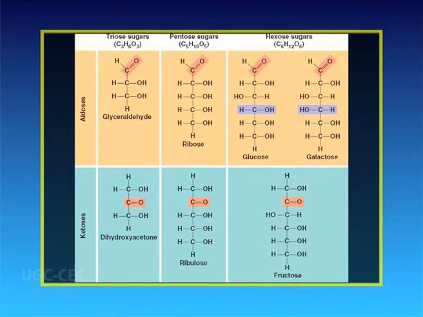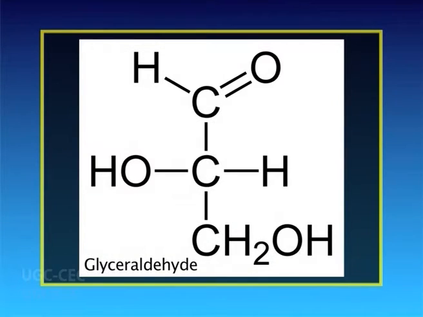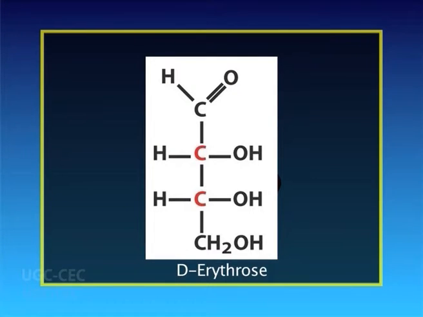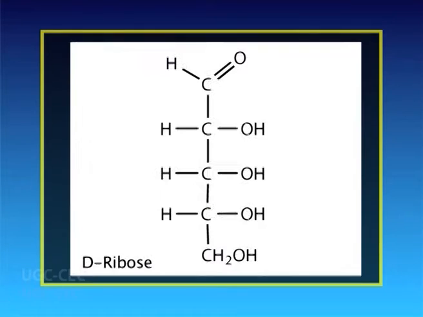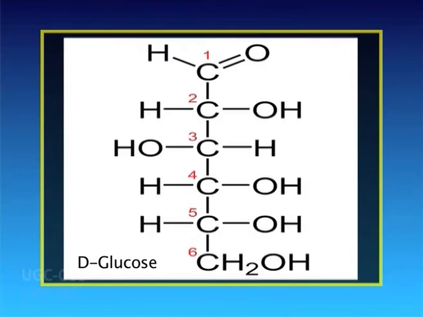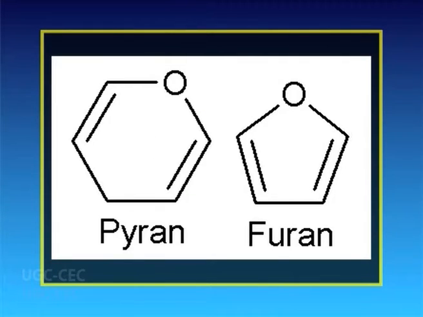Based on the number of carbon atoms, the monosaccharides are regarded as trioses, containing 3 carbon, for example, glyceraldehyde; tetroses containing 4 carbon, for example, D-erythrose; pentoses containing 5 carbon, for example, D-ribose; hexoses containing 6 carbon, for example, D-glucose, etc. Monosaccharides with 5-membered rings are called furanoses, and those with 6-membered rings are called pyranoses.